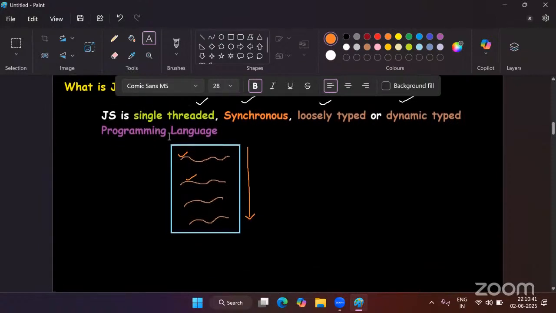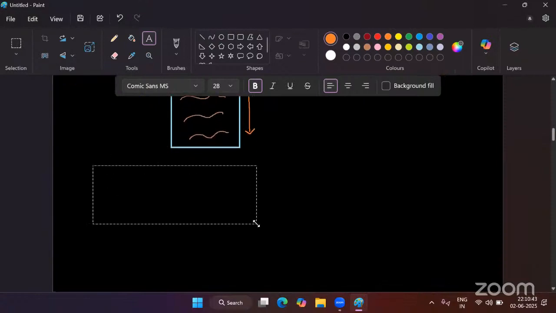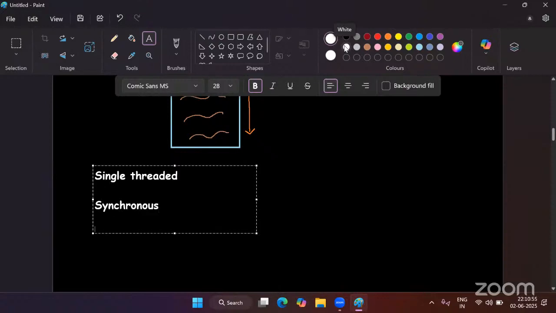Now I will be providing you proper notes in which I have explained what is single-threaded, what is synchronous, and I have already provided what is loosely typed. Everything is properly documented in the PDF. Right now I am not writing all the sentences in the Paint file because it will take a lot of time for us.